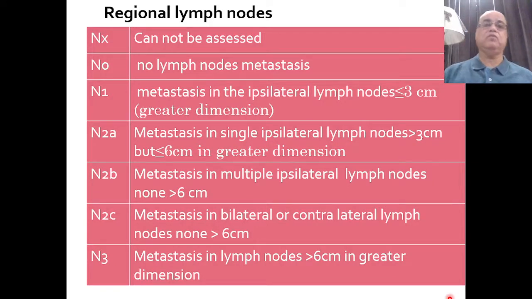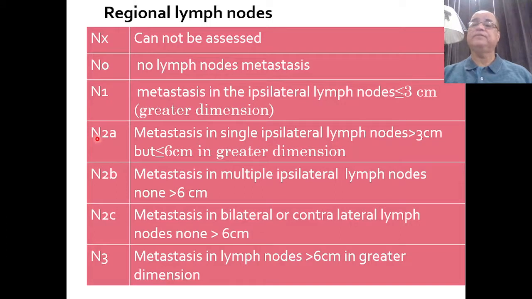Nx is when we cannot assess the tumor. N0 is when there is no lymph node metastasis. N1 is when there is metastasis in a single ipsilateral lymph node which is less than 3 centimeter in its greatest dimension. So single ipsilateral lymph node which is less than 3 centimeter.